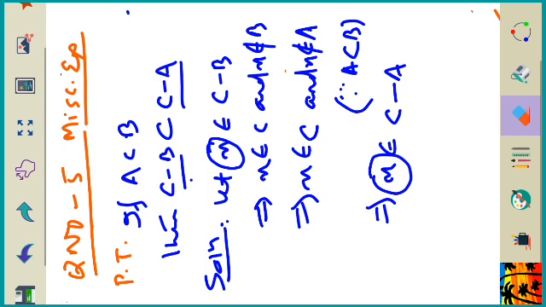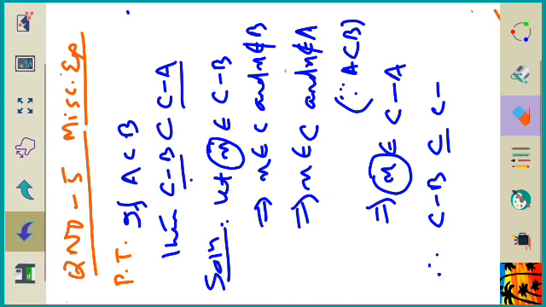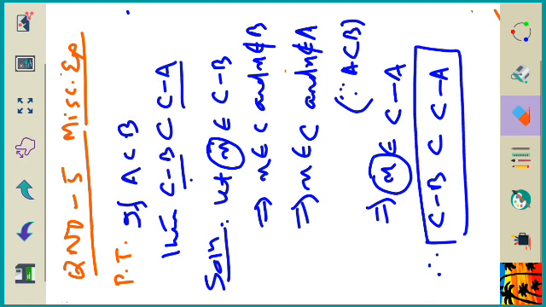X belongs to C minus B, and I have arrived at the result that X belongs to C minus A. Therefore, I can write LHS is a subset of RHS. Okay. So this one, since it is strictly a subset, I should not write this symbol. We don't have to use this symbol, just write like this: C minus B is a subset of C minus A.